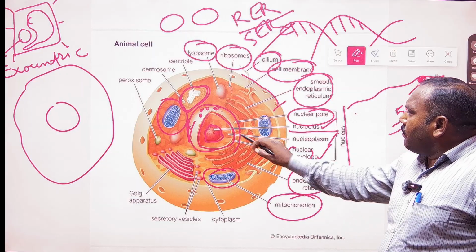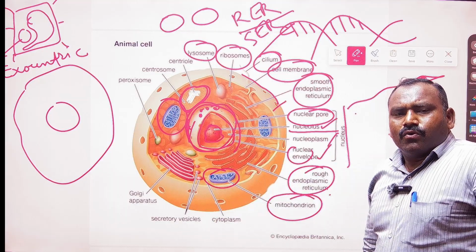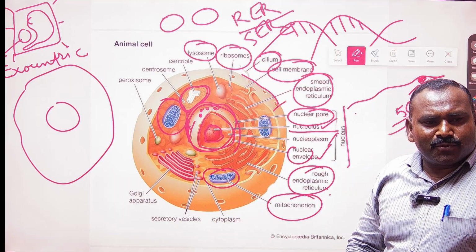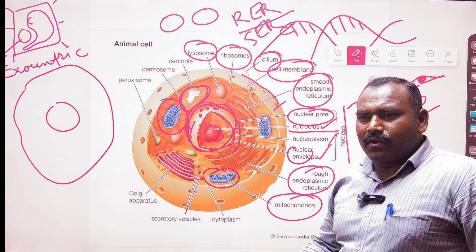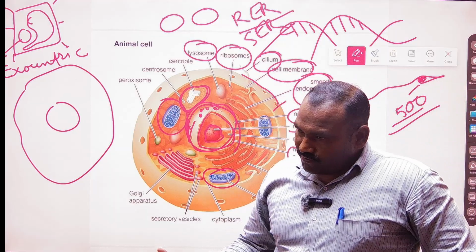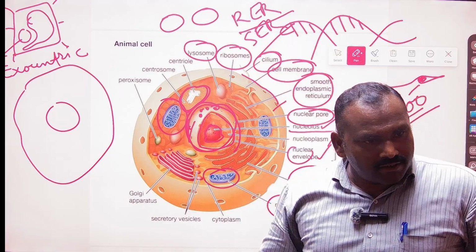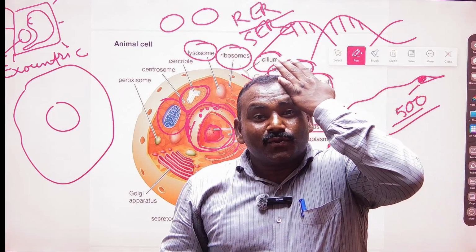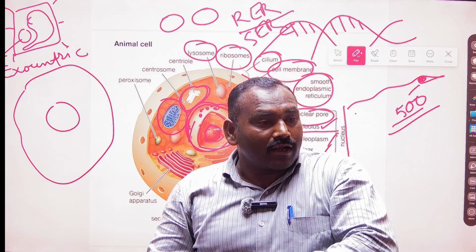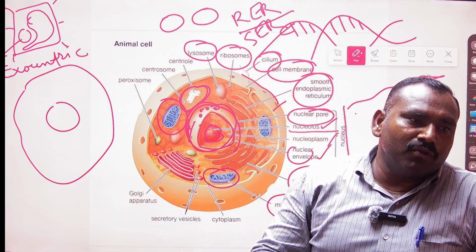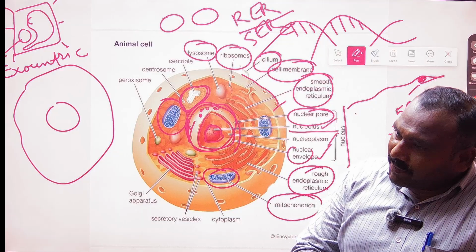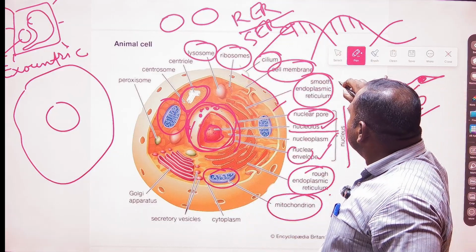Now, while talking about the nucleus, do you think that the nucleus exists in all eukaryotes? No, isn't it? There are certain cells that lack the nucleus. For example, RBCs.